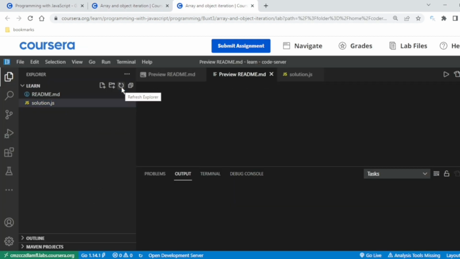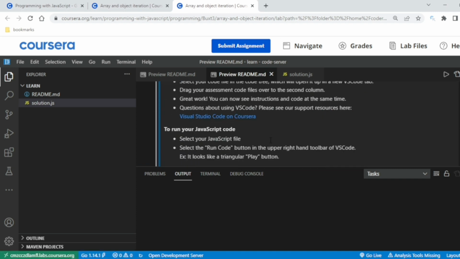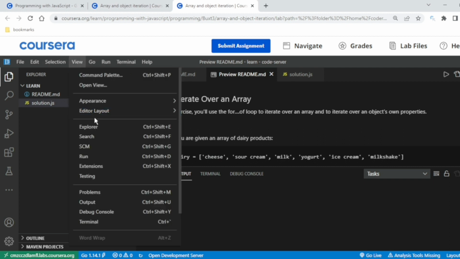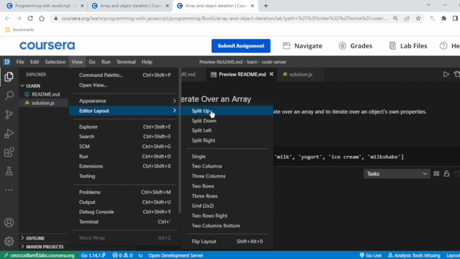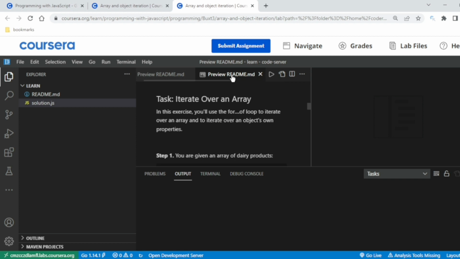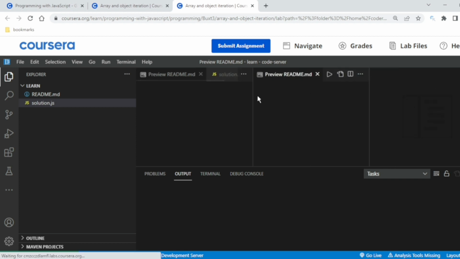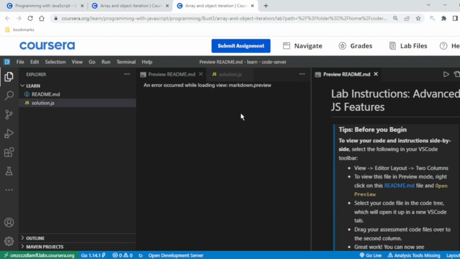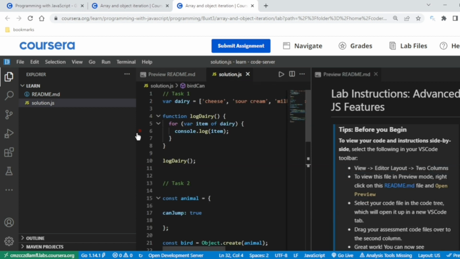Open preview. Hope it doesn't show an error. Okay, it is not showing an error, that's a good thing. You can view it in editor layout and split up, yeah, you can have two columns. That would be fine. Just paste this over here, drag this over here, cross this out, and make these arrangements. Okay, now let's talk about this. Let me give more space.